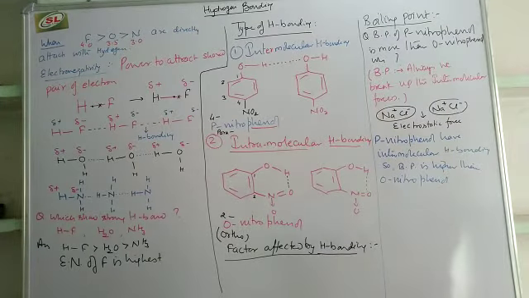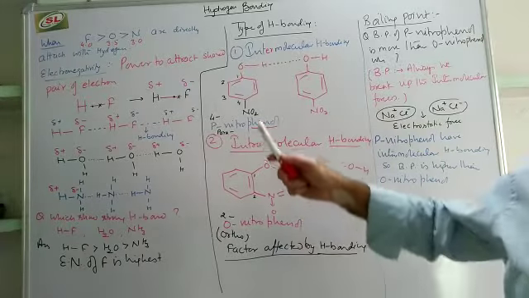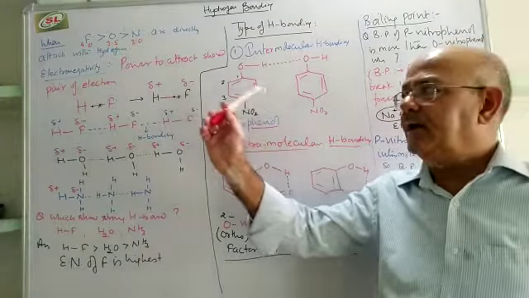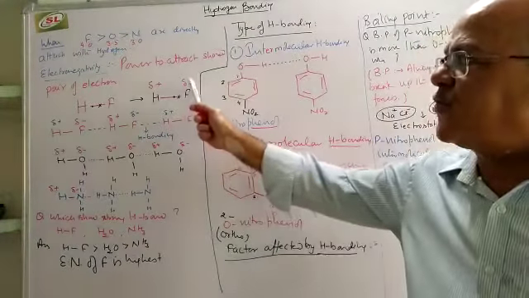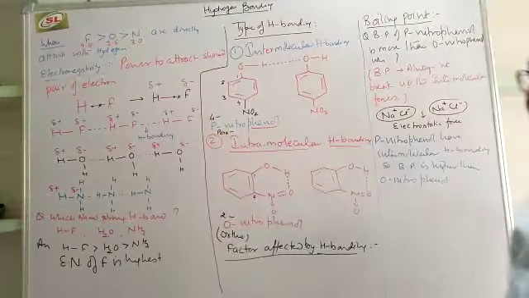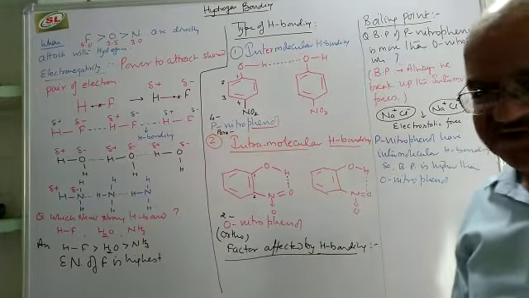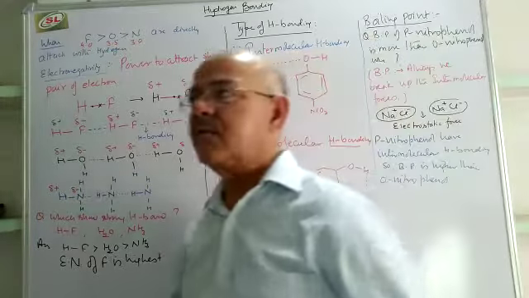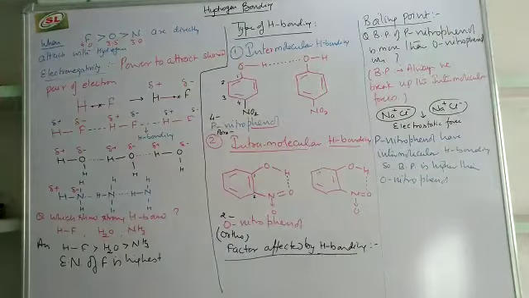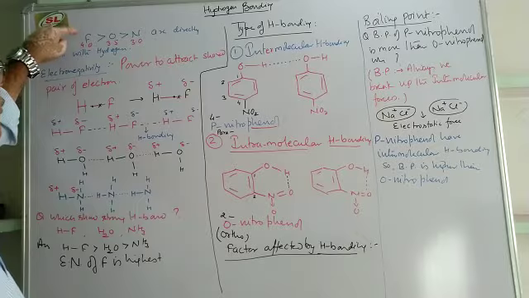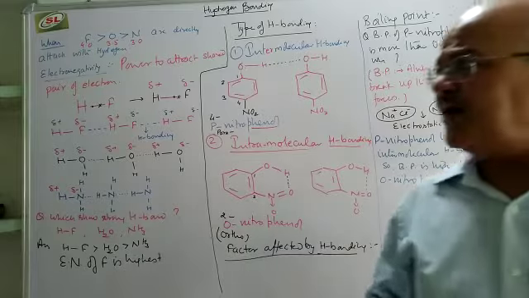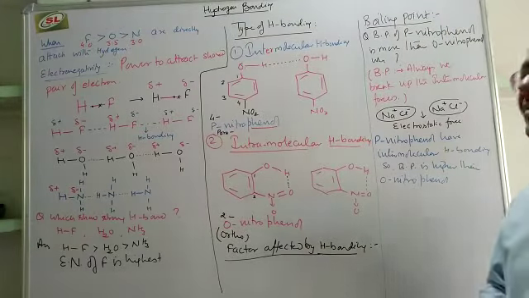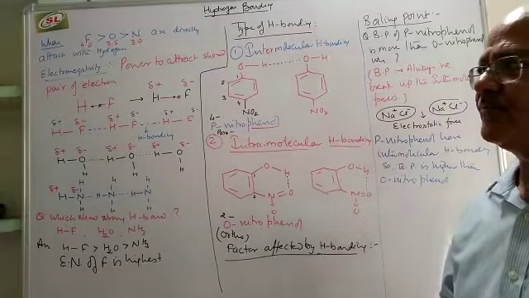Mind it, the bond is still existing. It is not broken up. Only the electrons are shifted. So fluorine will have a partial negative charge and hydrogen will have a partial positive charge. How will we come to know whether hydrogen bonding will take place or not? When fluorine, oxygen or nitrogen are directly attached with hydrogen, we will be able to say that there will be the formation of a hydrogen bond.